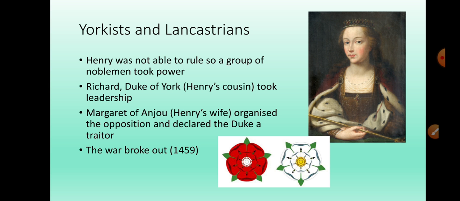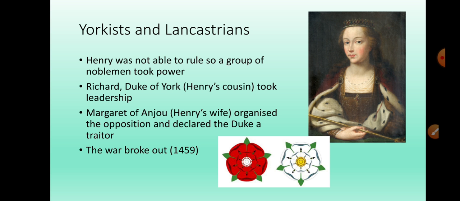Now, in this picture, you can see a lady. This is Queen Margaret, the wife of Henry VI. She was French, Margaret of Anjou. Of course, she could not stand Richard, the Duke of York, and she organized the opposition and later on declared the Duke of York a traitor. So this is how the war broke out in 1459.